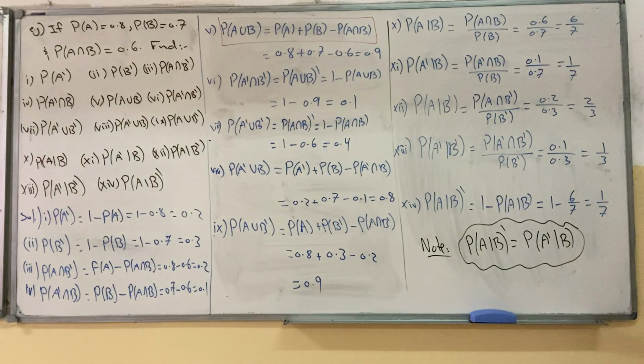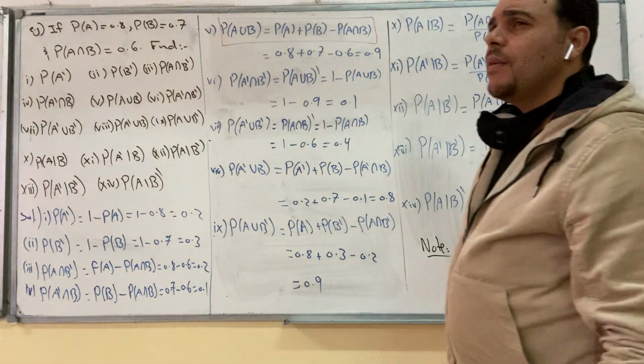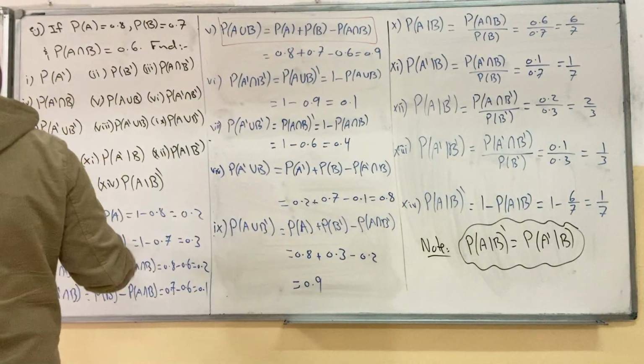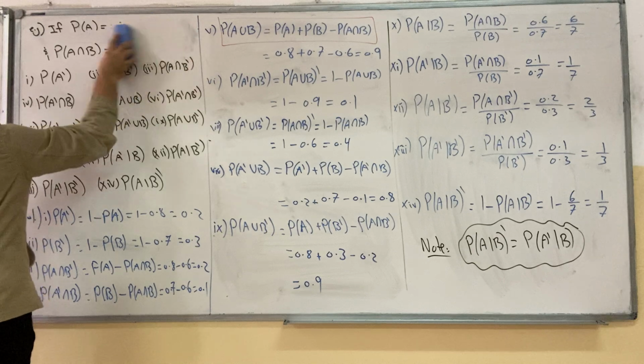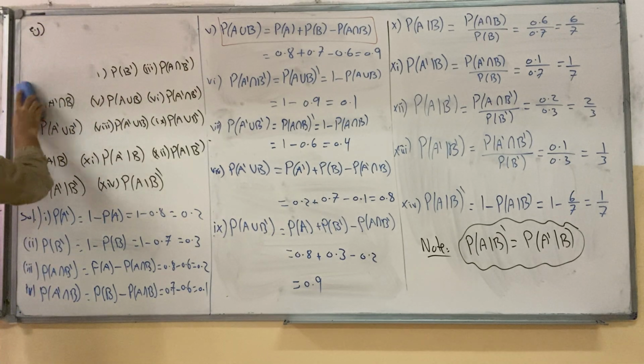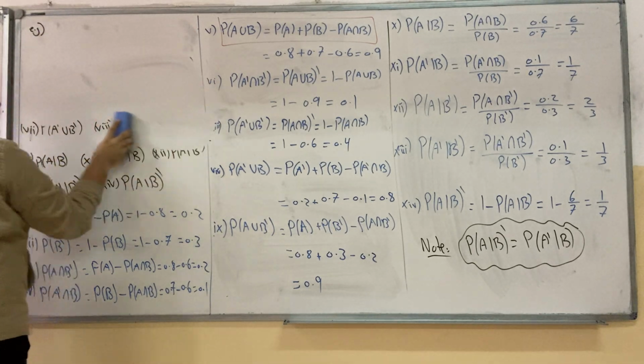Now, in this question only, that consists of 14 parts, we applied 5 rules out of 7 rules. Let's consider another example to apply the other 2 rules that we didn't mention in this question.